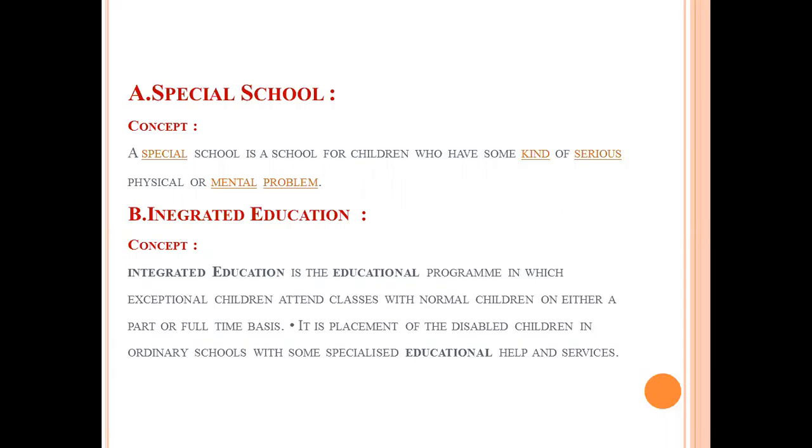Second type of school is integrated education. Let us understand the concept of it. Integrated education is the educational program in which exceptional children attend classes with normal children on either a part-time or full-time basis. It is placement of the disabled children in ordinary school with some specialized educational help and service. In integrated education, normal children and disabled children are learning together.